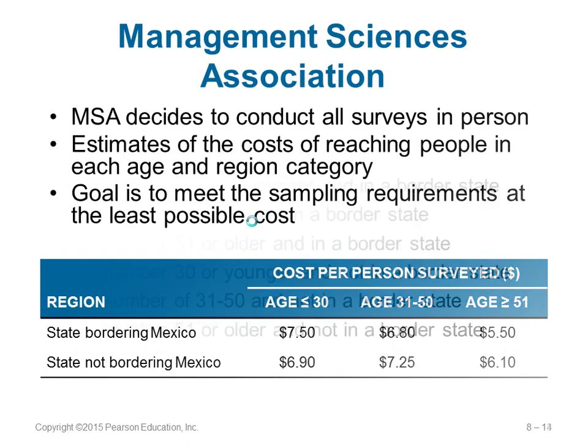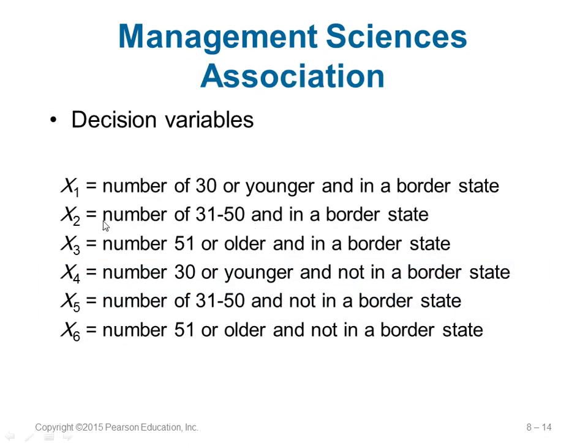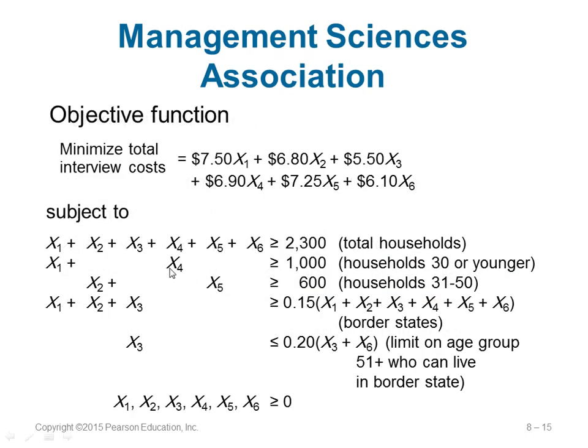So let's go there. X1 is for 30 and less than 30, and X4 also. So it will be X1 plus X4. This is from the state that borders Mexico. This is from the state that does not border Mexico. But both of them are people with age less than or equal to 30. So it should be greater than or equal to 1,000. Accordingly, put all the constraints. Let's see how we get this constraint here.